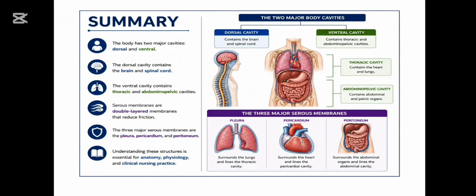Then we have discussed in our lesson about serous membranes. They are double layered membranes which are responsible for reducing friction. The three major serous membranes are pleura, pericardium, and peritoneum. Understanding these structures is essential for anatomy, physiology, and clinical